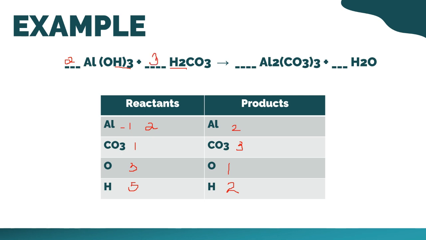So, 3, magiging 6 po ang hydrogen nyo dyan. And yung carbonate nyo po ngayon ay magiging 3. Now, bilangin po ngayon natin ang number of atoms. So, meron kang dalawa ngayon dito na aluminum. Then, bilangin po natin yung carbonate. Meron kang 3. Bilangin natin yung hydrogen. 3 times 2, you have 6. Then, you have here 3 times 2 is you have 12.